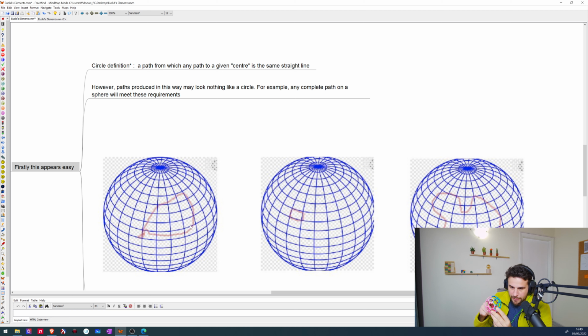So if the center's somewhere right there in the middle, and I were to take any random path around here, complete random path, all those points on the surface of this sphere would be equidistant from this center. So we need a better definition.